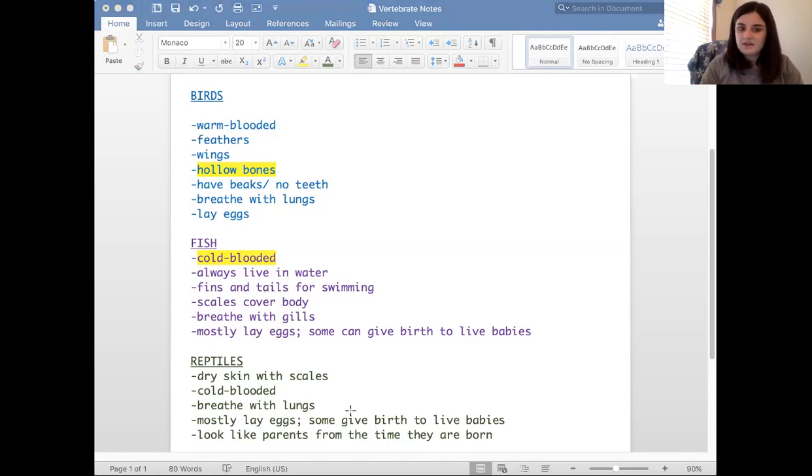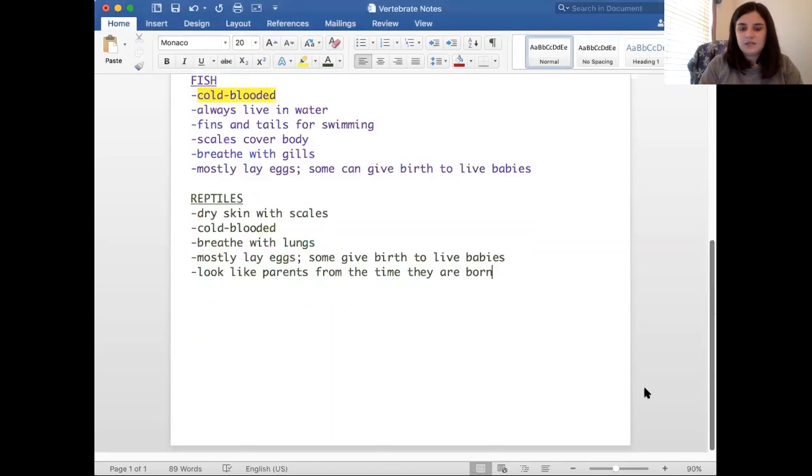Okay, there we go. Last group. Amphibians. Okay. What color for amphibians? Red? No red. Are you sure? Okay, we'll go with a different color. We'll go with black. Amphibians.